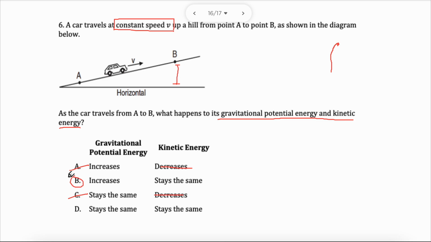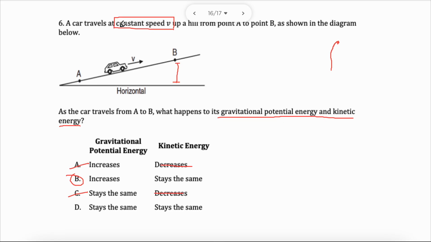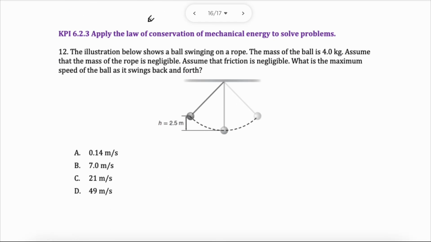In this case, the answer must be B. Potential energy will increase, the kinetic energy remains the same, only because it told me it is traveling at a constant speed. If it wasn't, then you could say it will decrease. As it goes up, it'll slow down, stop, and return back again. But this is the clue there for that question.